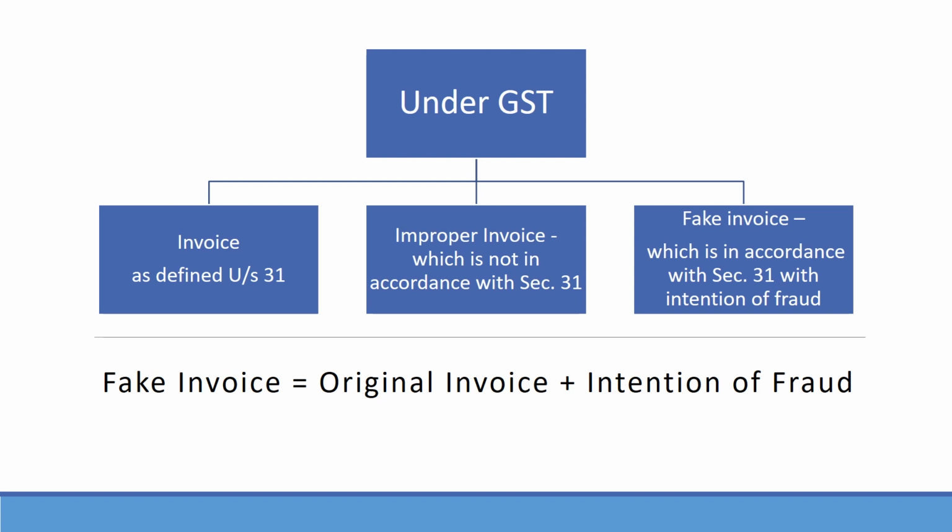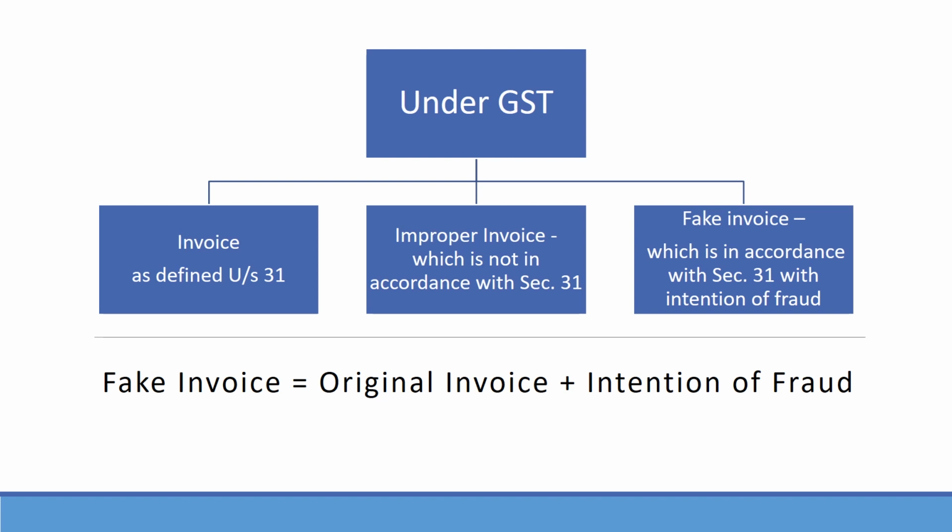Proper invoice: an invoice or bill document as prescribed under Section 31 of the Act, read with Rule 46 of the CGST Rules. An improper invoice: an invoice that is not in accordance with Section 31 of the Act or Rule 46. Fake invoice: an invoice raised in accordance with Section 31 of the Act and Rule 46 with an intention to evade tax or to claim excess ITC.